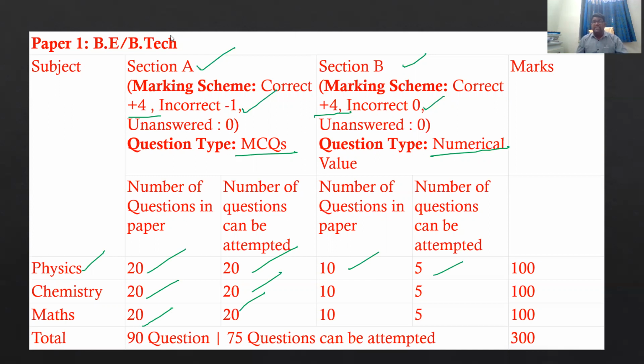Total marks for this is 300. 90 questions will be given, and we can attempt only 75 questions in this paper 1. So observe this paper pattern: how many questions are given and how many questions are attempted. This is the most important thing in this examination pattern, student.